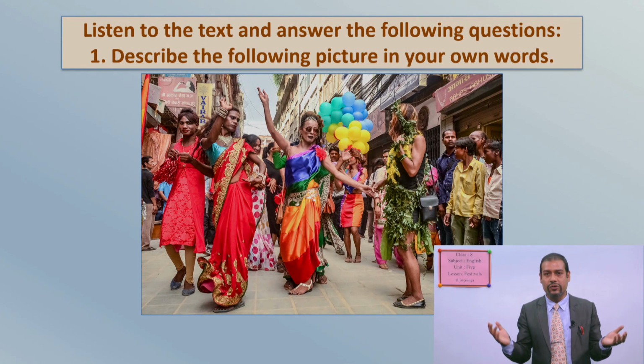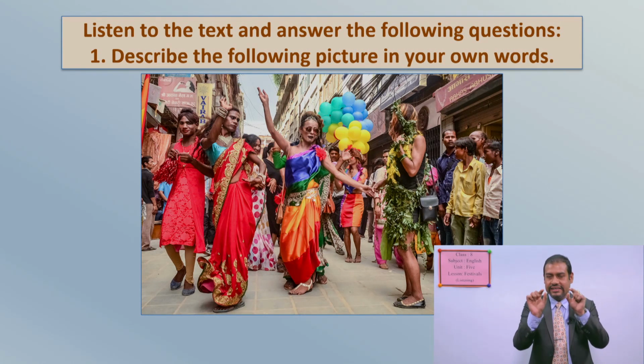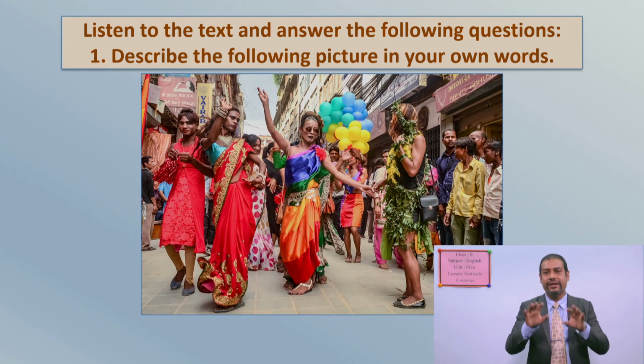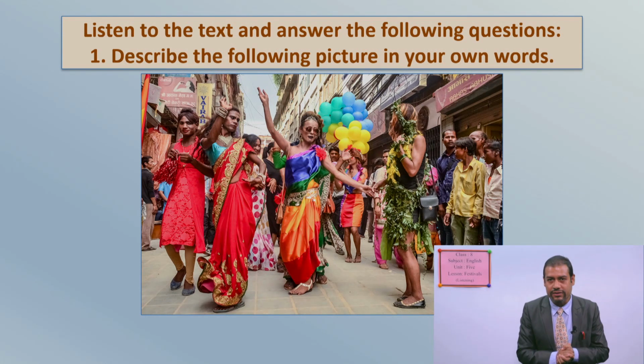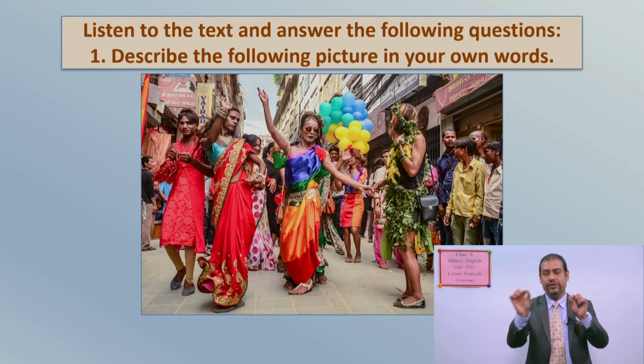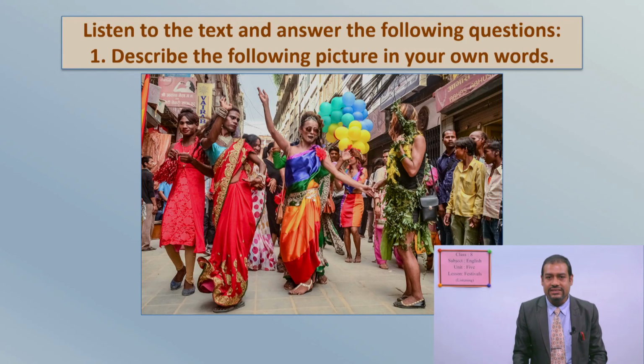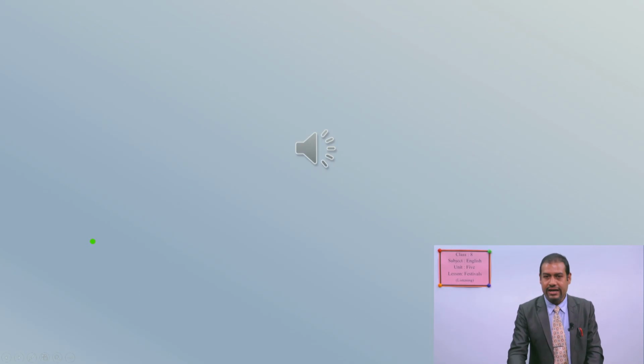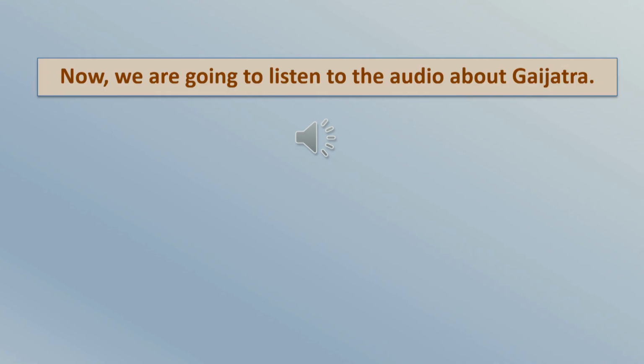You know that it is about Gai Jatra. And you just write at least a few lines, okay? 3-4 lines is enough. And if you can't write 3-4 lines right now, you can write some key words, no problem. Write down the main words about what people do in Gai Jatra, and later on in your free time, you can develop them into your own sentences for this exercise. Now, I am going to play it for question number 1. Listen and do it. Please listen to it very carefully.